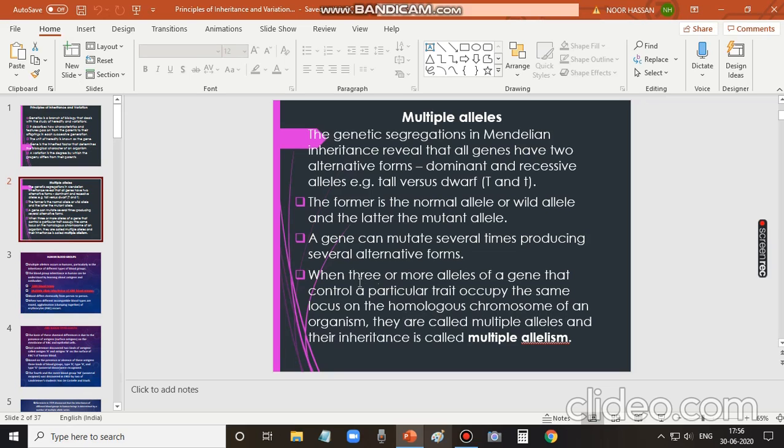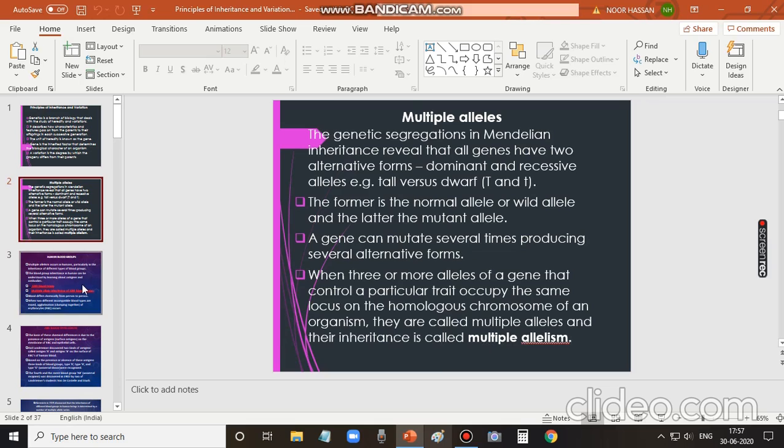You should understand that three or more alleles that occupy the same locus on the homologous chromosomes control a particular trait. The inheritance of these alleles, three or more than that, is called multiple allelism. There are three or more alleles occupying the same locus on the homologous chromosomes, and they can also control a particular trait. Inheritance of such multiple alleles is called multiple allelism.